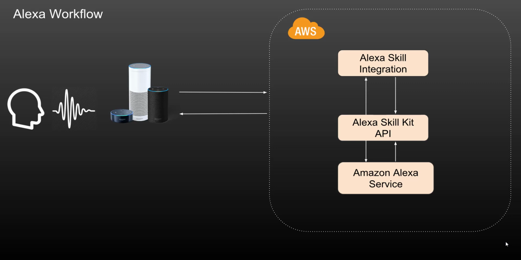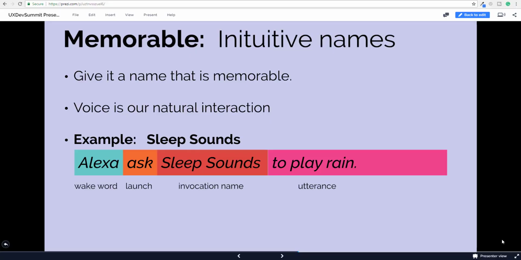But did you notice, though, that this doesn't exactly follow the previous format we spoke about? Remember, in the previous example, we actually had several different key components which make up the command. So we had the wake word, the launch command, and then we had the invocation name and the utterance. Well, the reason why we don't have to use it in this exact format is because behind the scenes, we are using the video skill API.